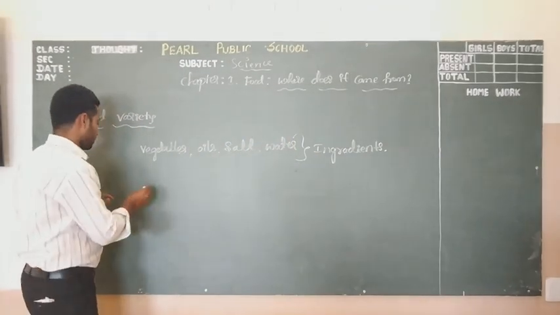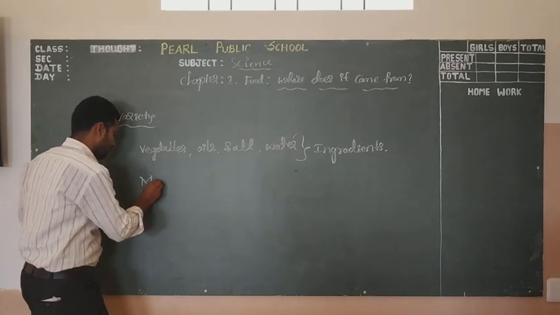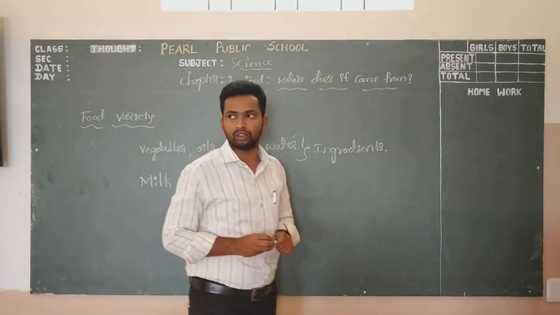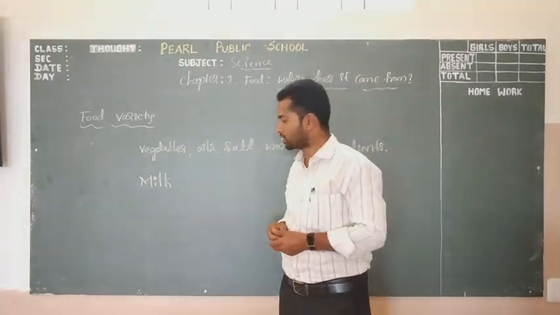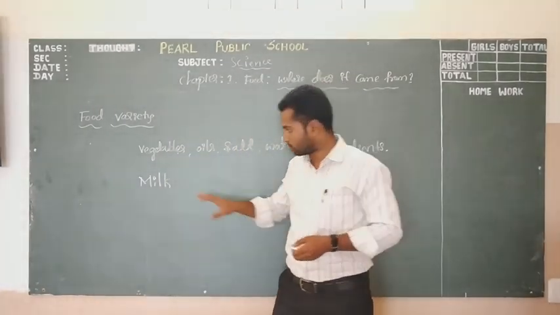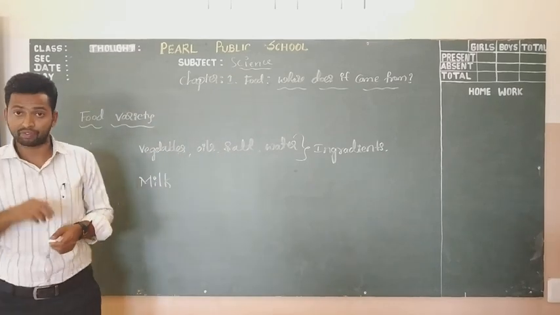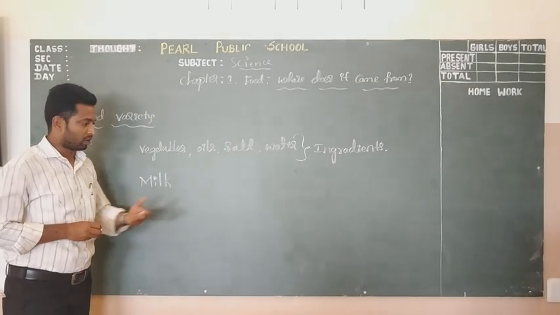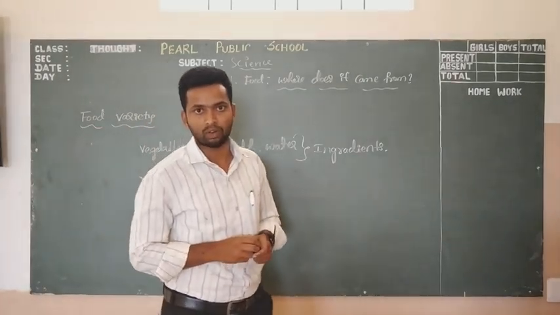Suppose you consider one ingredient, milk. Milk is an ingredient to prepare a particular dish. This milk comes from animals, like cow, buffalo, goat.